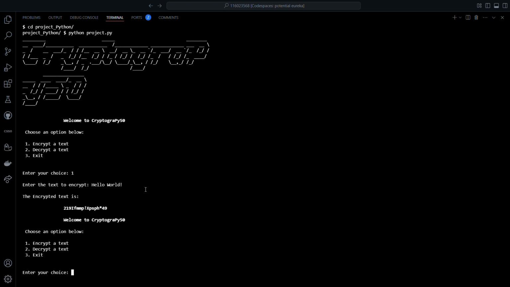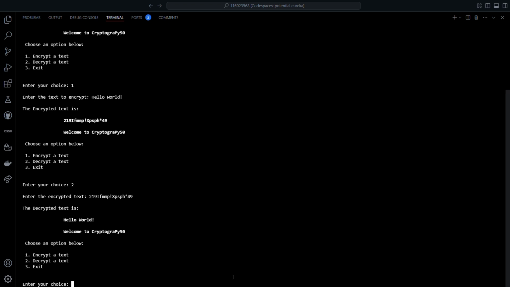Now let's copy this text and use the same text to decrypt the encrypted message. Okay, I've copied the text. Let's choose option 2, that is decrypt a text. Let's see what I'm getting as the output. Let's paste the text, and here it is. The output is hello world. So I have got the text as it was before the encryption.